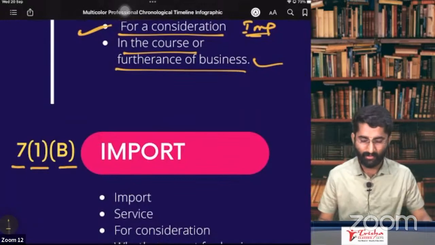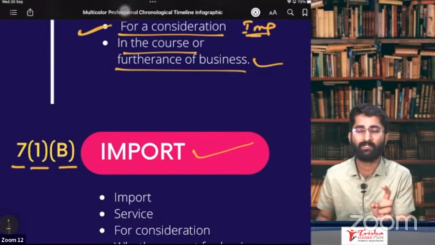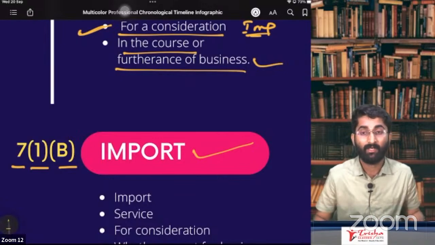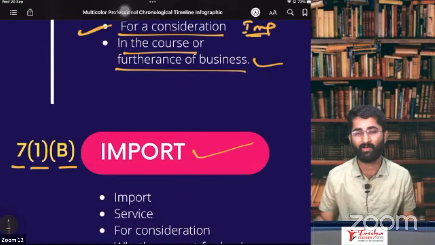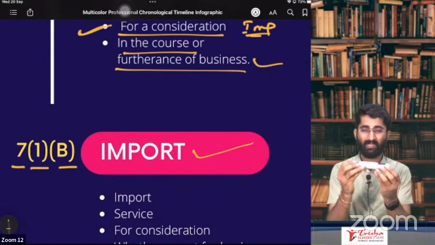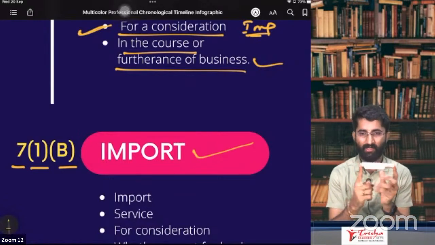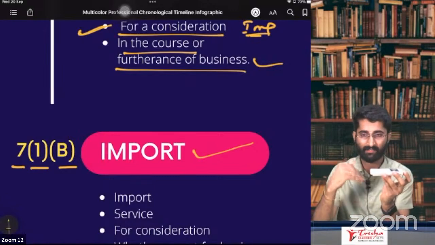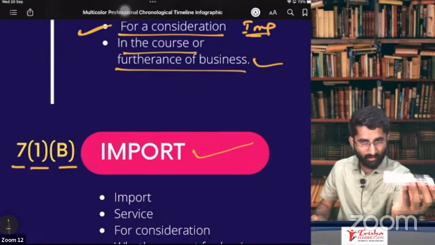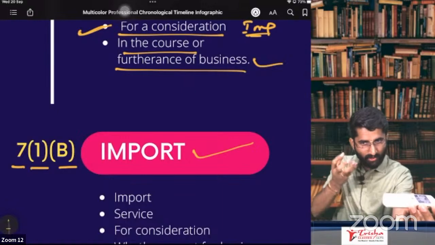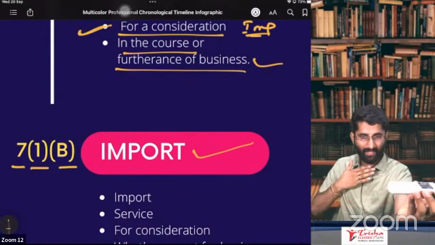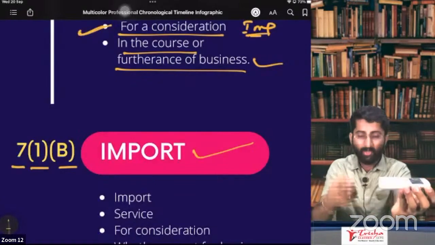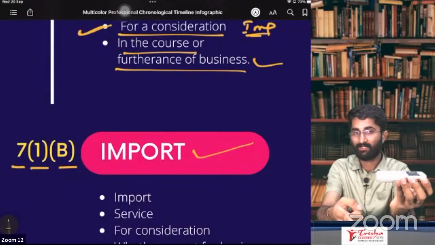Now, let me tell you, import is also a supply. Sir, actually what happens in forward charge mechanism? See, what is forward charge mechanism? I am the seller of this goods, the remote. I sell you the remote. I gave you the remote, I sold you the remote, and I take 200 rupees from you. Now, who is the supplier? I am the supplier. You are the recipient of the supply.